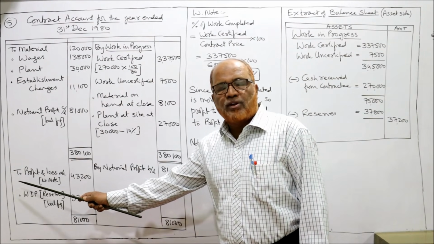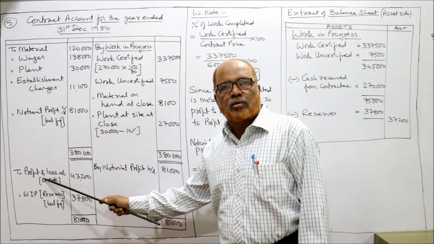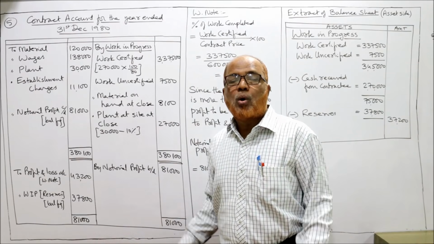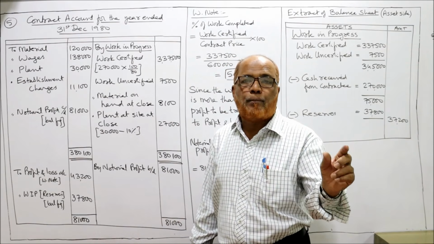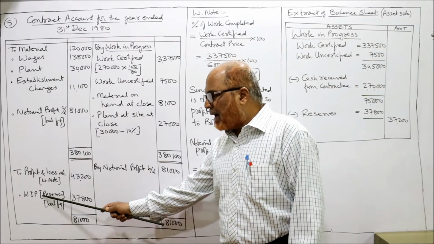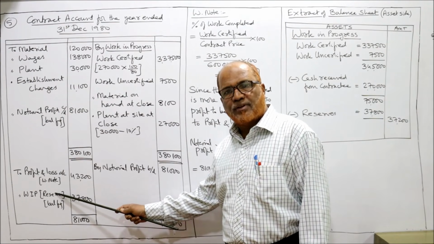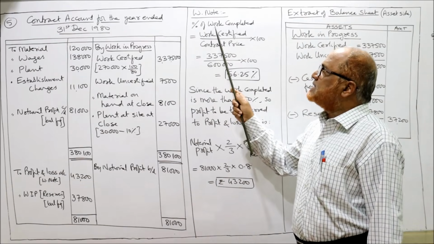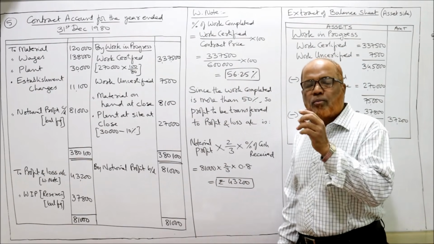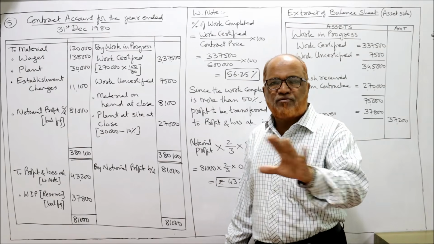Now how much profit is to be transferred to P&L account? It depends on the working note. We have to calculate the percentage of work completed. Then the balancing figure will go to WIP reserve. Now in the working note you can see the percentage of work completed. How much percentage of work has been finished?